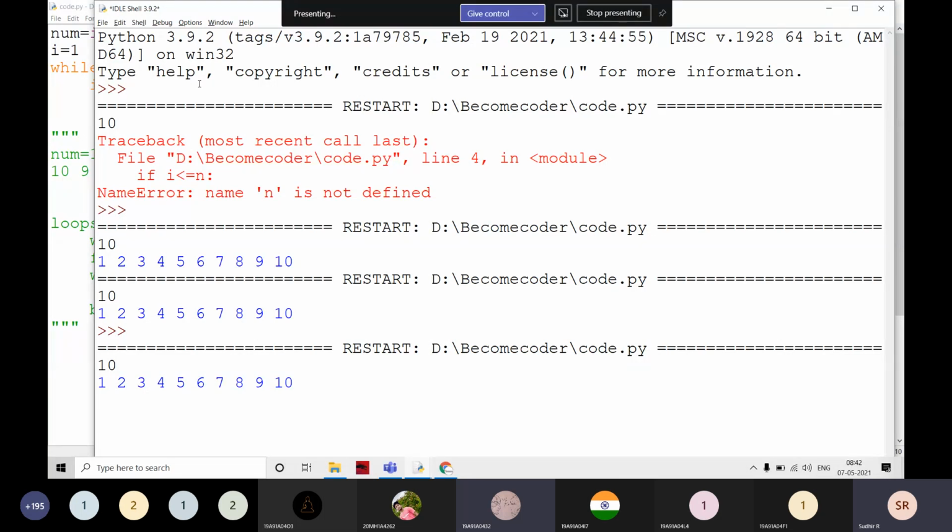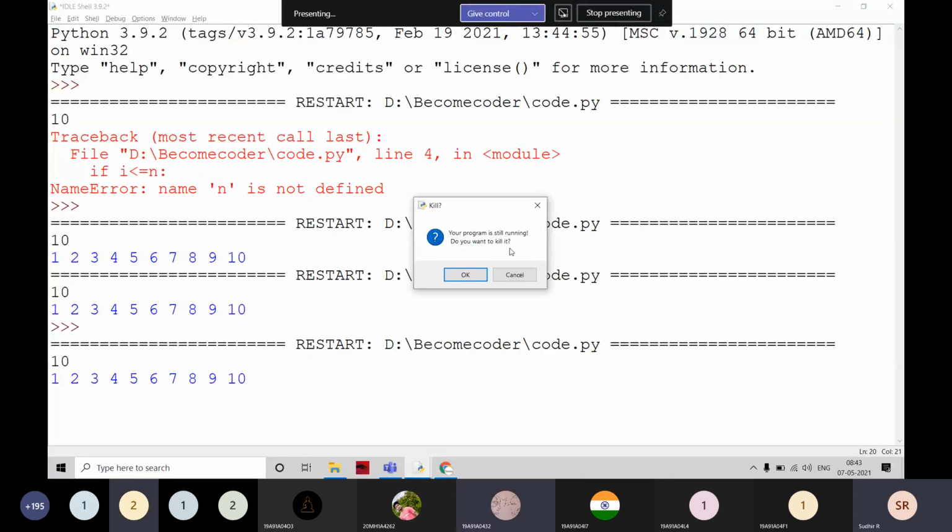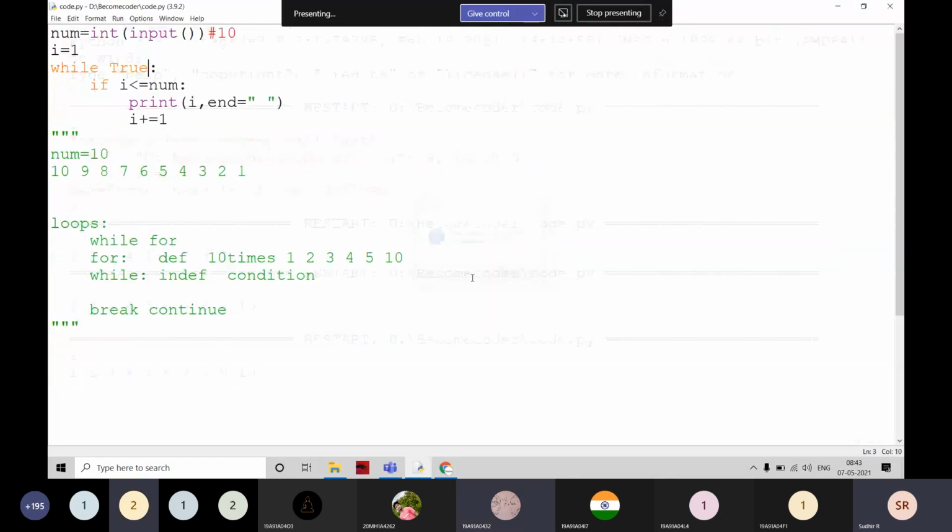This is called an infinite loop. Infinite loop means a never-ending loop. For example, at this time, if you want to close this window, it asks that your program is still running, do you want to kill it? Yes. Then only it will come out. That is an infinite loop.